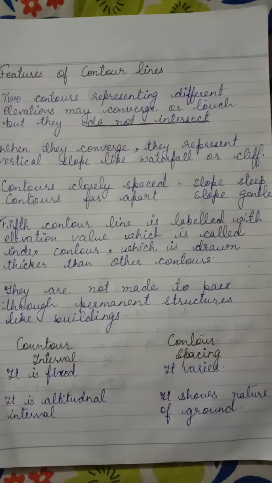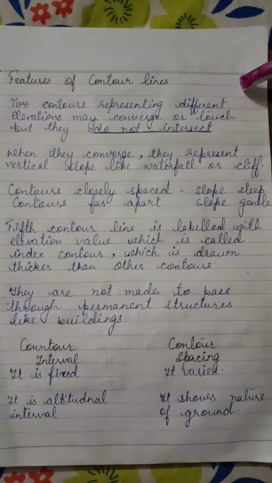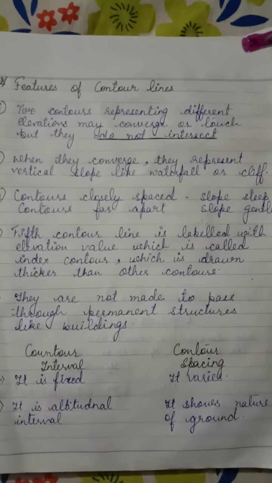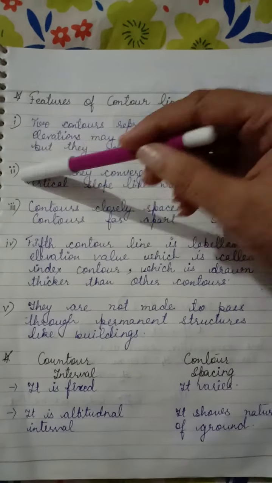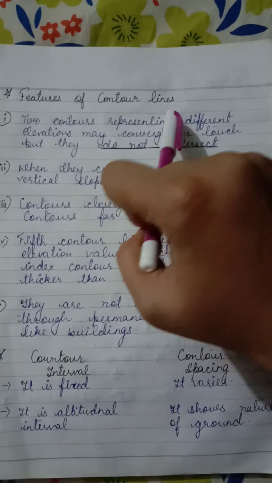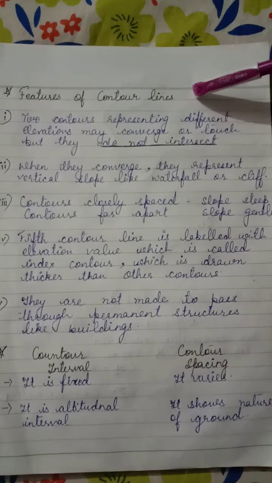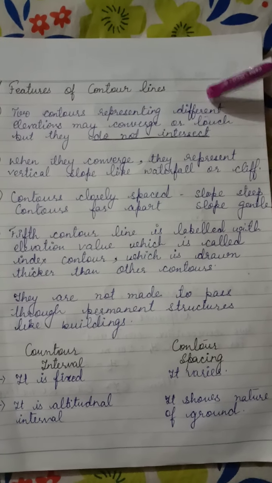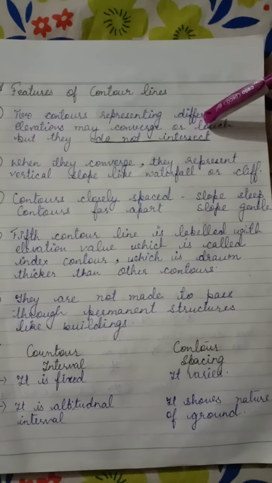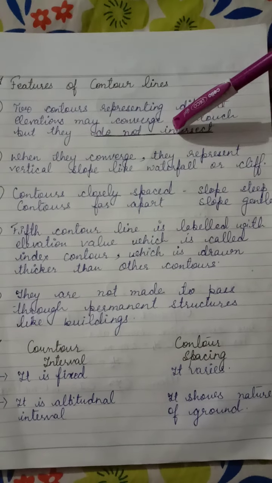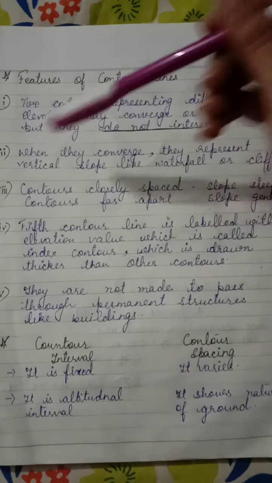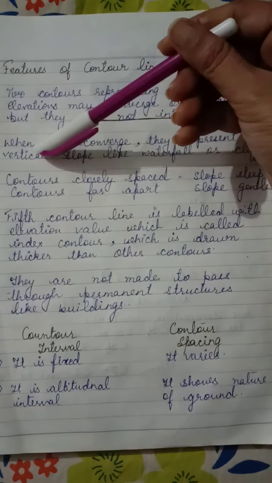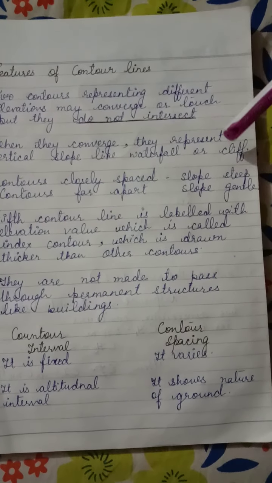Dear students, in the last video I told you about contour, what is contour, what is topographical map, what is atlas map, and now what are the features of contour lines. See, two contours that represent different elevation, they can converge, they can touch, but they do not intersect each other. Second one, when they converge, they represent vertical slope like waterfall or cliff.